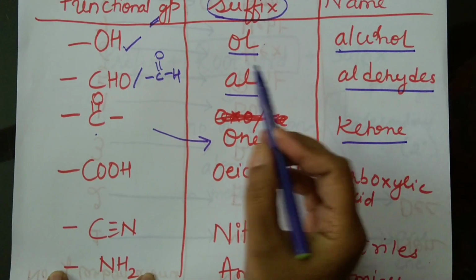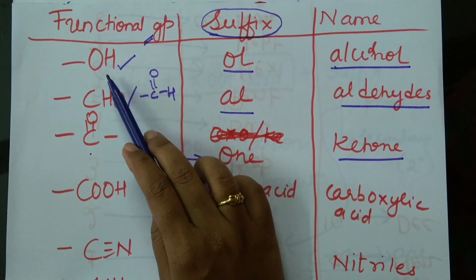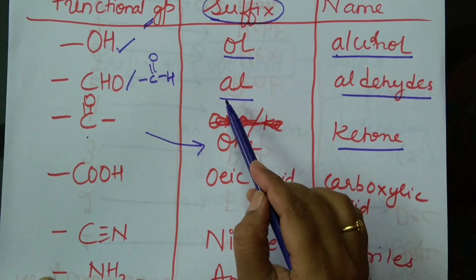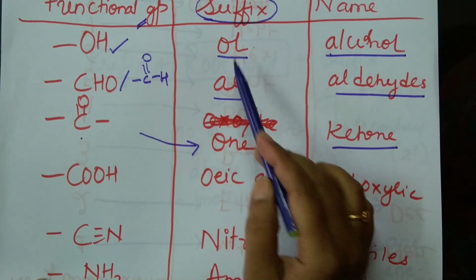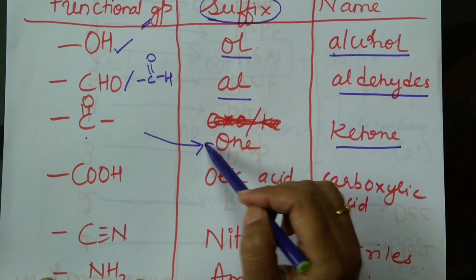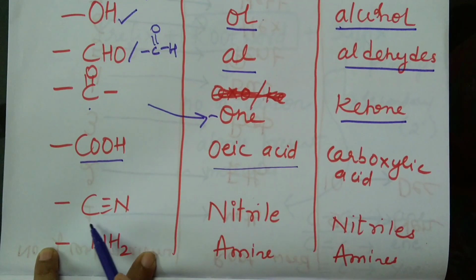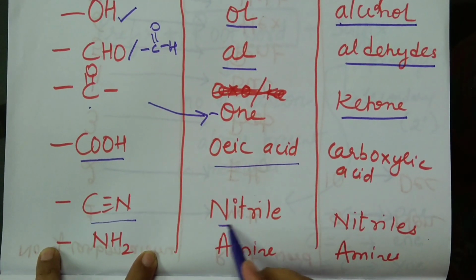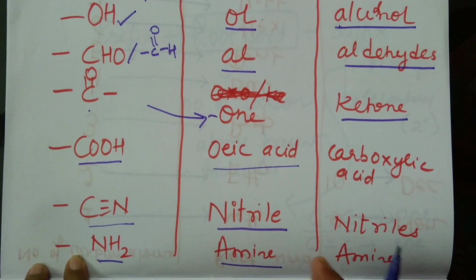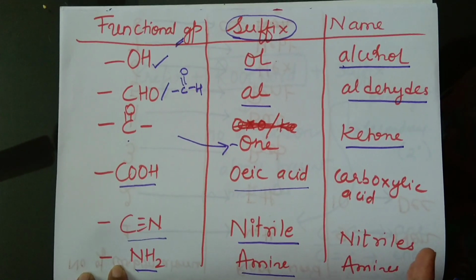I shall repeat. What is the functional group of alcohols? OH. And what is the suffix? OL. OH, OL. Aldehyde, C double bond OH or CHO. Suffix is AL. While writing, you should be very clear about O and A. And for ketones, it is ONE. For carboxylic acids, it is oic acid. For CN, that is nitriles, it is nitrile. For NH2, it is amine. So where are these functional groups fixed if present in the organic compound? They are fixed after the root word.